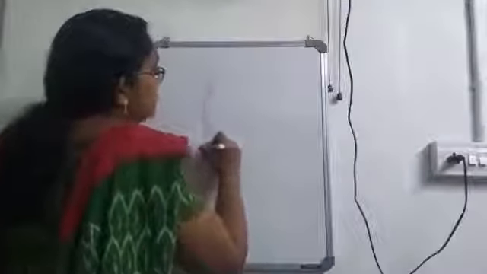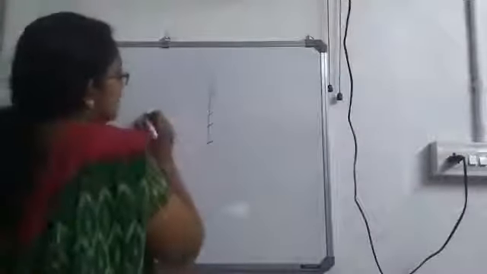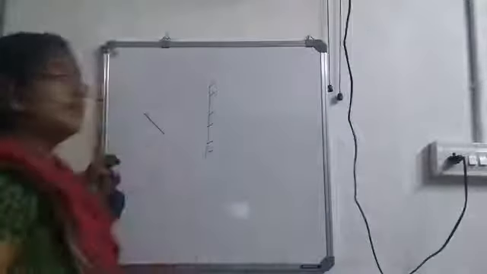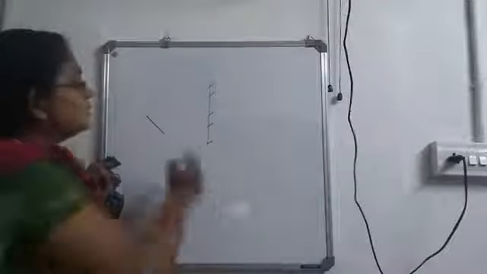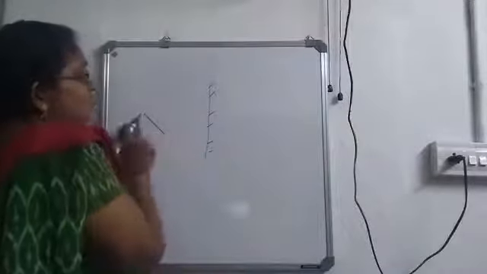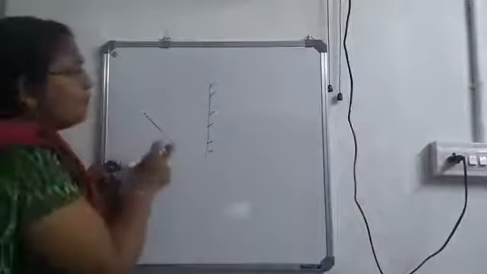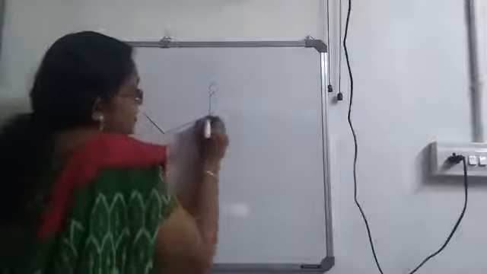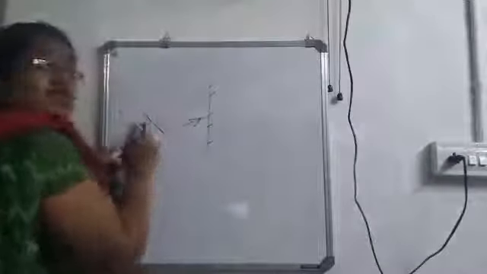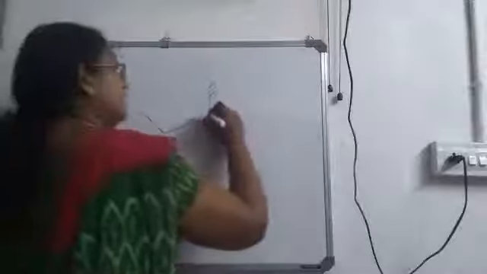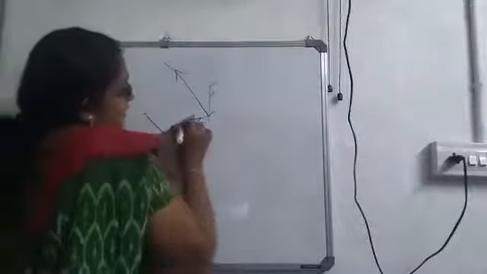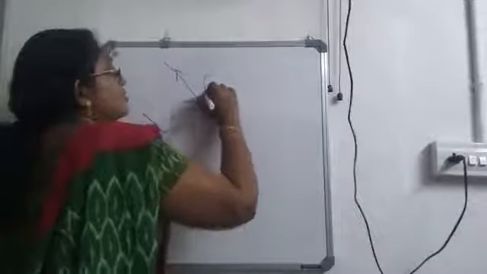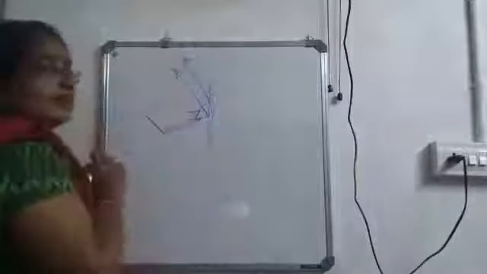Here I have the mirror. Let this be the silver coating. If it is an extended source, here I have drawn the extended source. Light rays will be coming out from each and every point of this body. So, I will be considering two rays coming from two ends. First ray, after reflection, it will go up. Then the second ray also, after reflection, moves up.